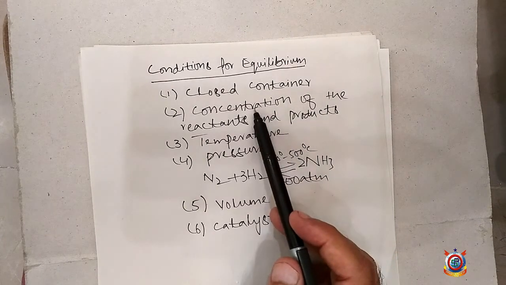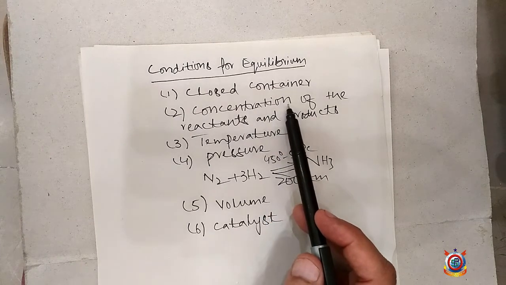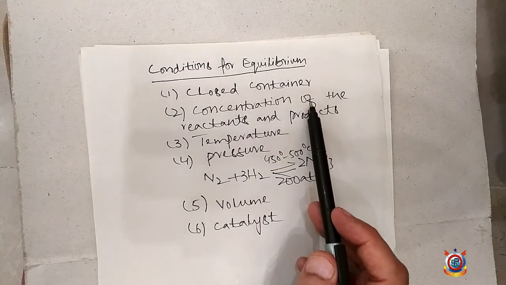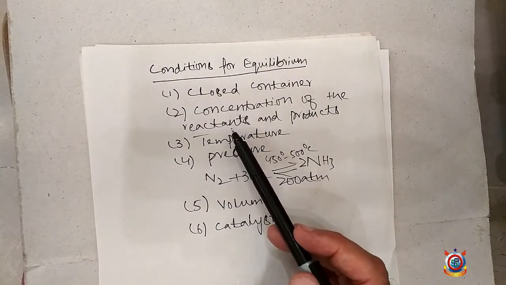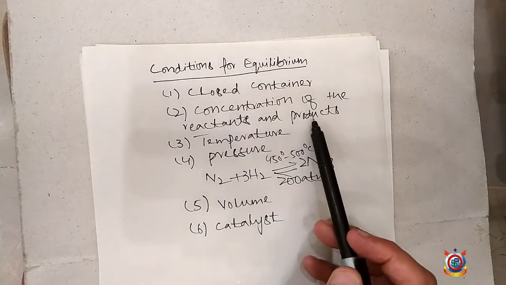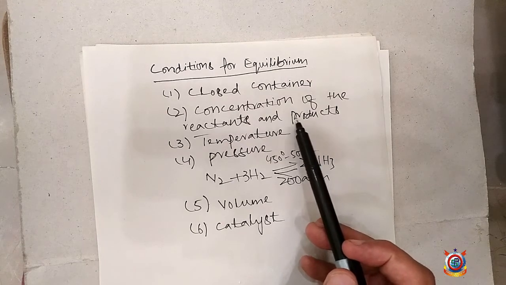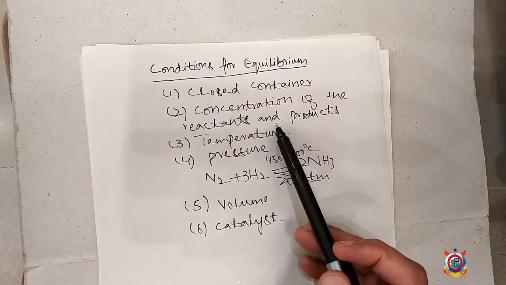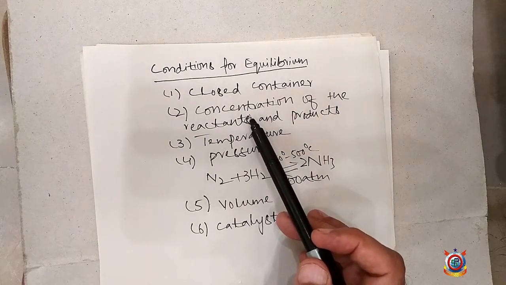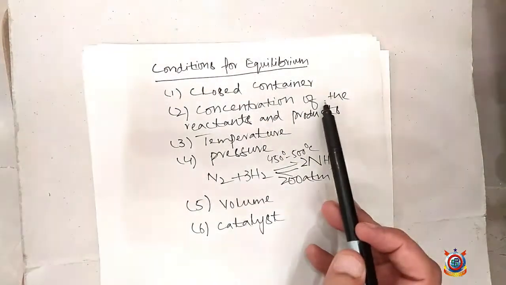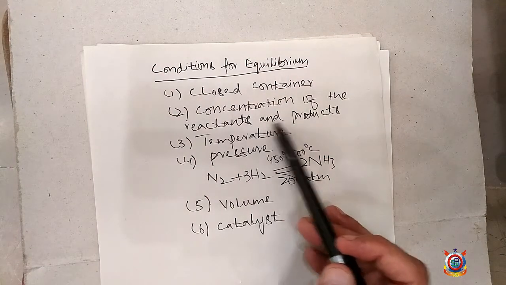Therefore, concentration is also necessary for a chemical reaction to attain the position of equilibrium. If any one of the concentrations is decreased or increased during a chemical reaction, it will also disturb the position of equilibrium.